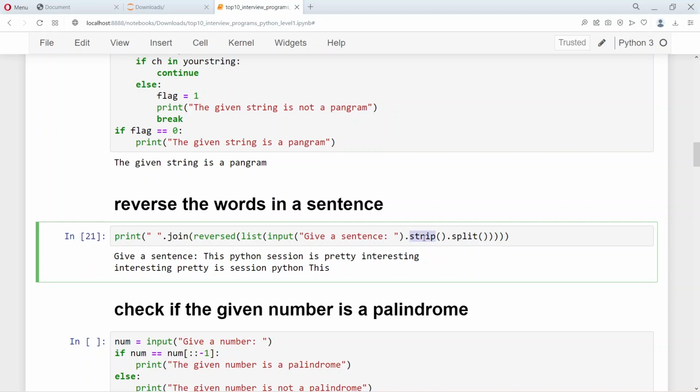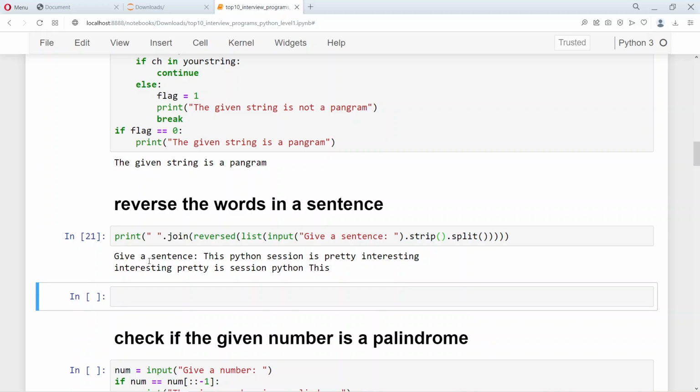So here the function of the strip is to remove the trailing and the leading blanks. The function of the split is to split the string whenever there is a space. And the input statement takes the whole sentence. This Python session is pretty interesting. Just to debug this program a little more.